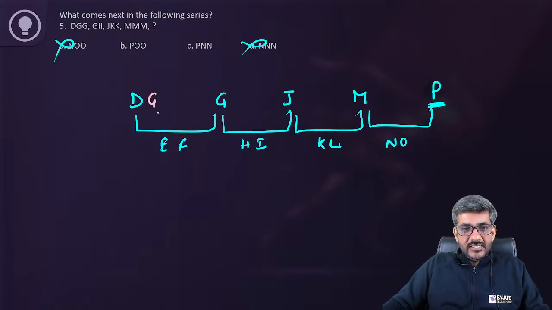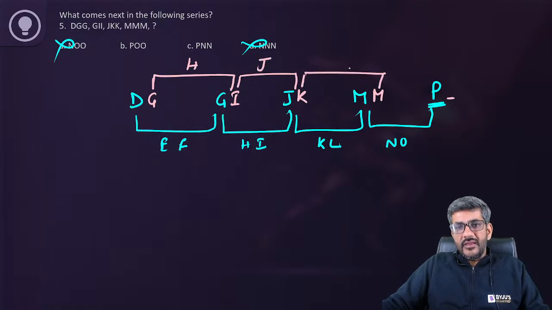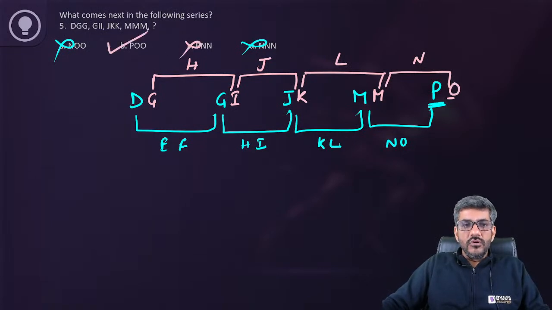Now the next letter, here it is G, here I, here K, here M. So what will be here? G, H, I, J, K, K, L, M. So M, N, O. It should be P, O. Therefore, I am saying my answer should be option B, that is P, O, O.